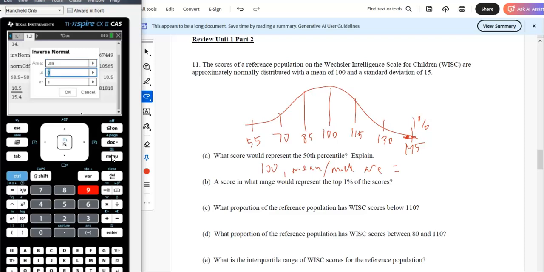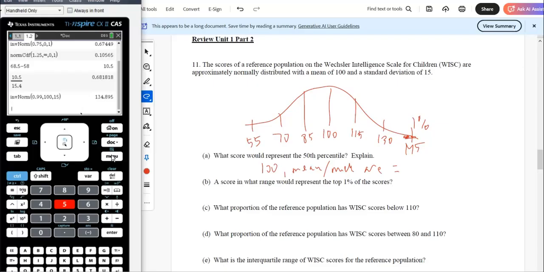I do want to just go ahead and get the answer, so I'm just going to put in 100 for the mean rather than convert to z-scores, and then I think it was 15. So you want to show your work.